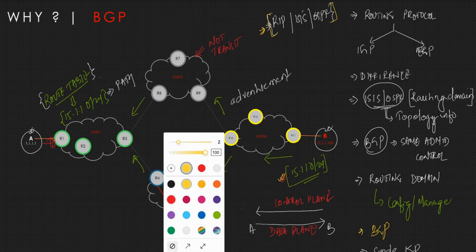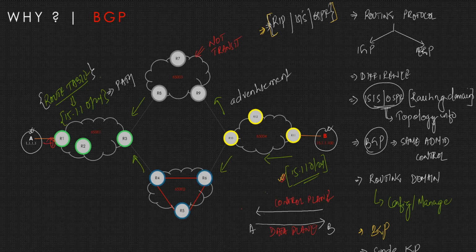Now there is a requirement that this autonomous system is not a transit autonomous system. So it will not use this link for traffic forwarding, right? If it will not use this link for traffic forwarding, we have only one option left.